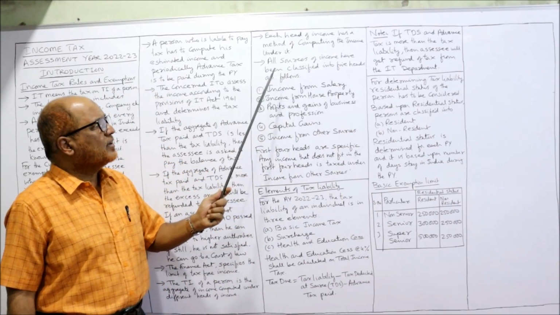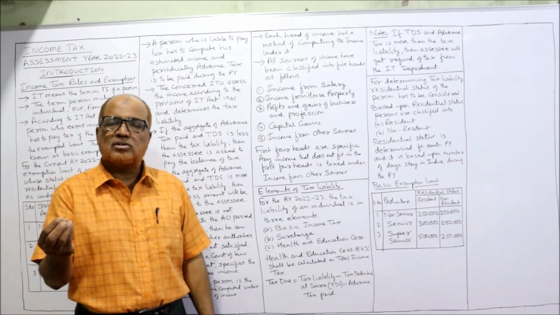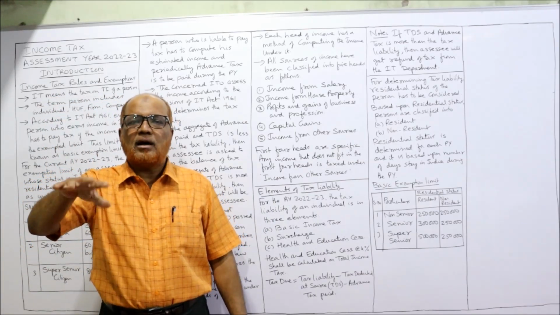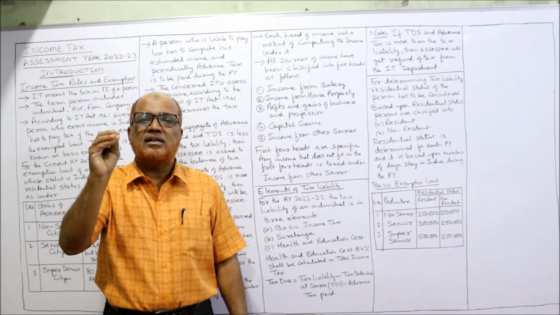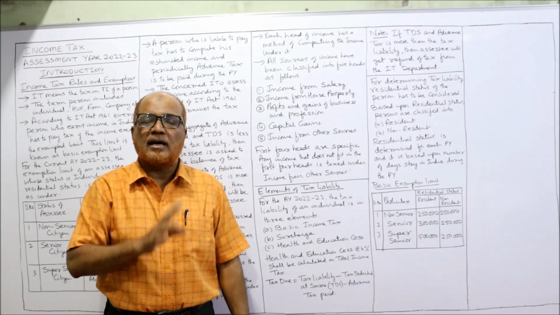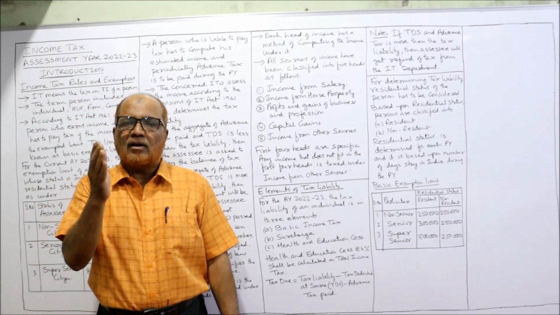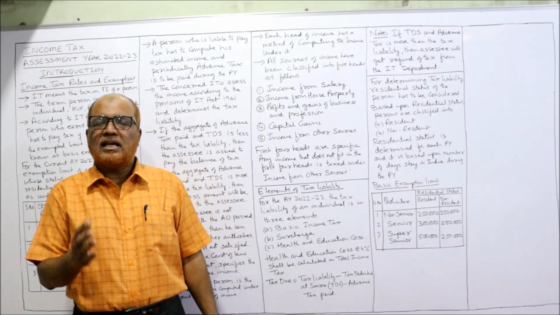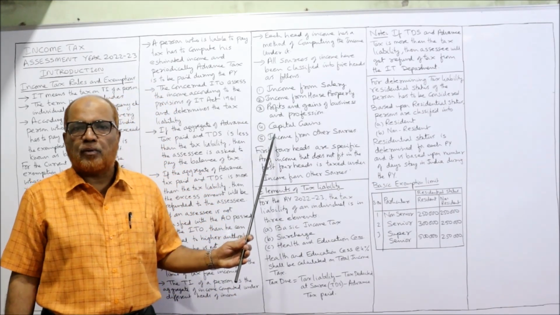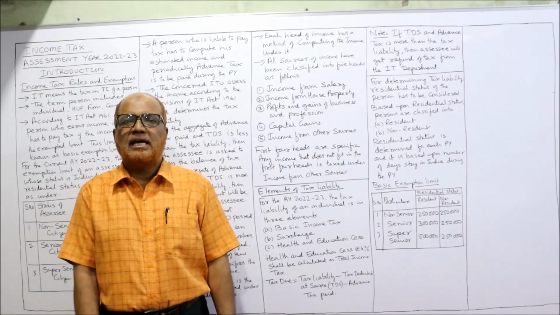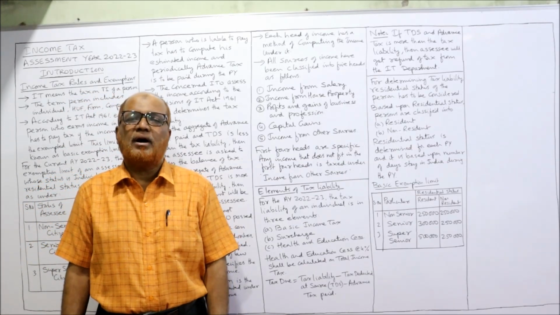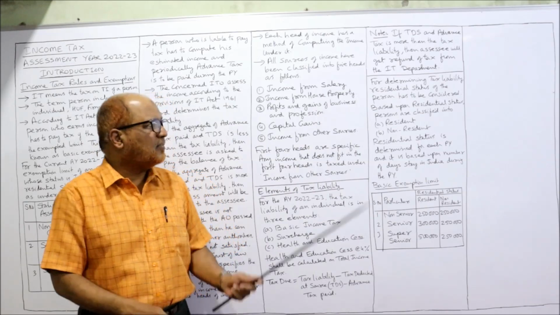Next, all sources of income have been classified into 5 heads. Just now I told you. The total income of a person will be divided into 5 heads according to the income tax provisions. What are the 5 heads? Income from salary, income from house property, profits and gains of business and profession, capital gains, and income from other sources. These are the 5 heads.